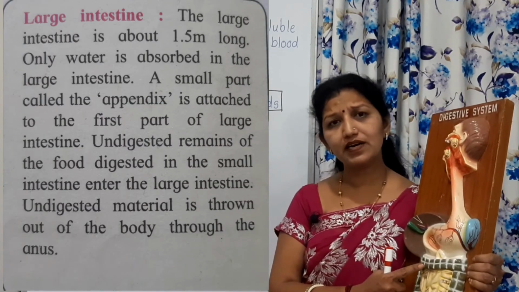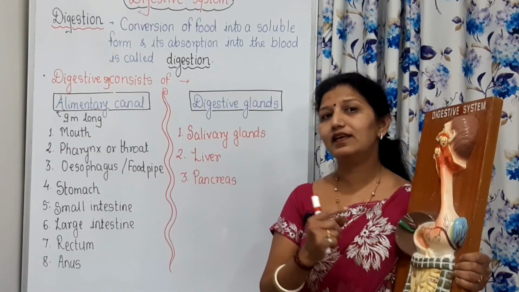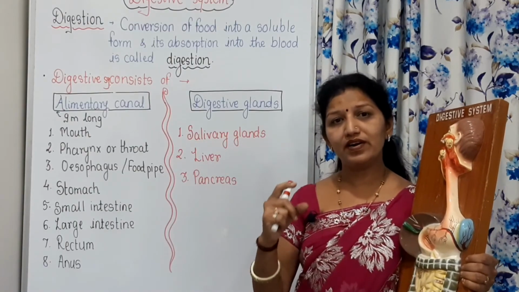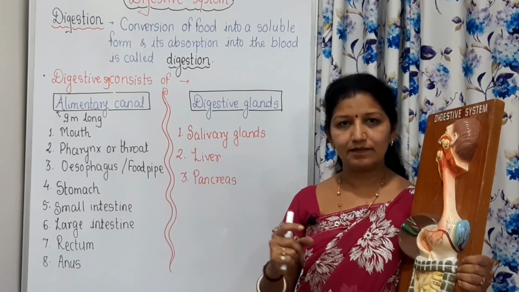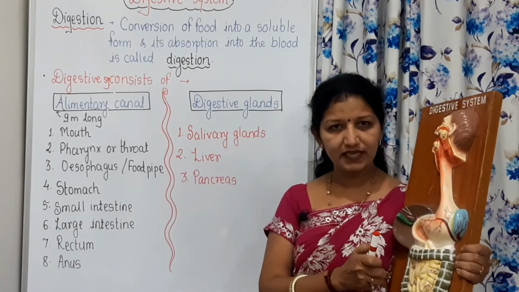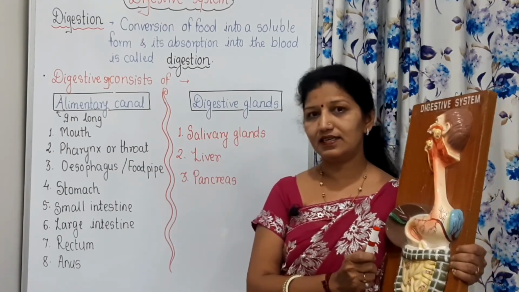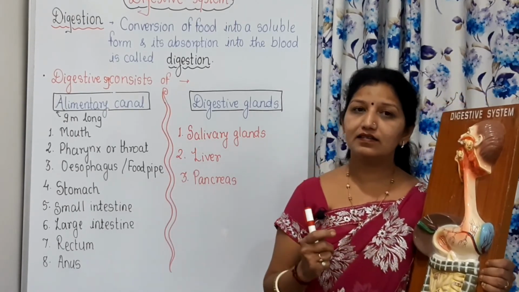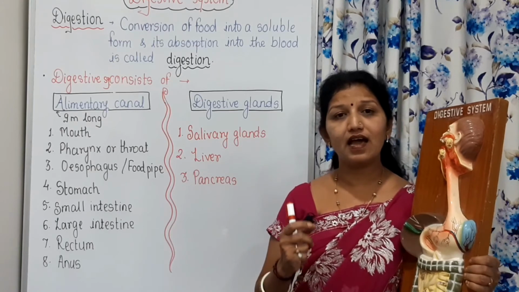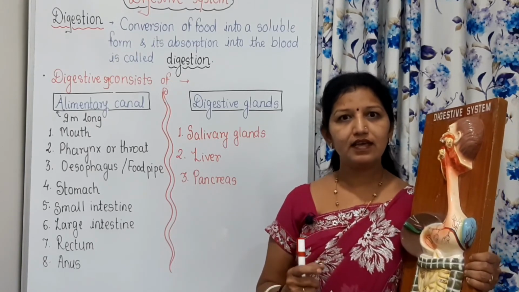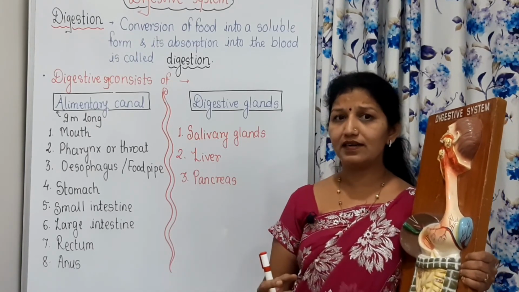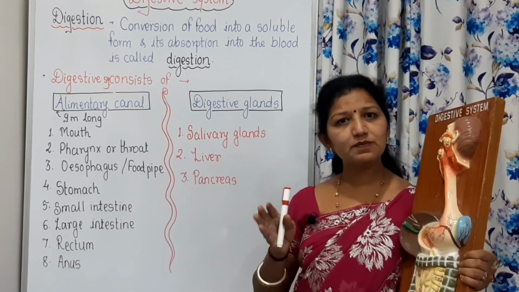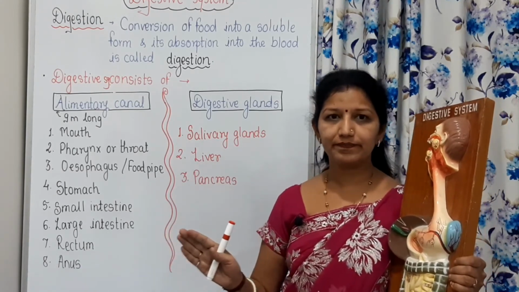In the beginning part of the large intestine there is one organ, the appendix. The large intestine absorbs water, and the solid waste is pushed forward to the rectum.